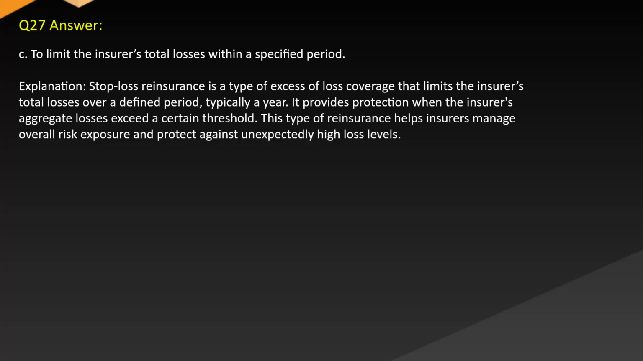Answer: C. To limit the insurer's total losses within a specified period. Explanation: stop-loss reinsurance is a type of excessive loss coverage that limits the insurer's total losses over a defined period, typically a year. It provides protection when the insurer's aggregate losses exceed a certain threshold. This type of reinsurance helps insurers manage overall risk exposure and protect against unexpectedly high loss levels.